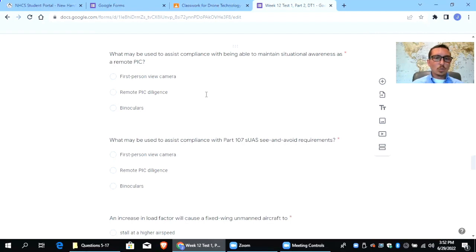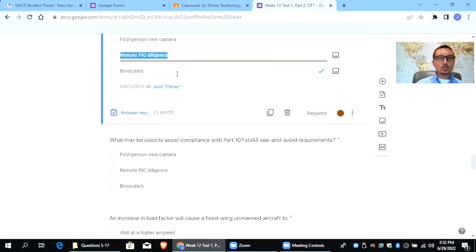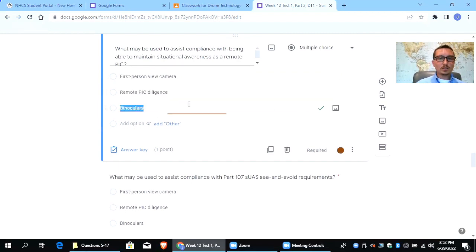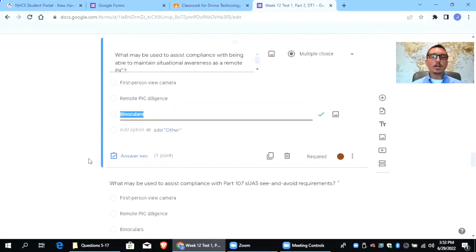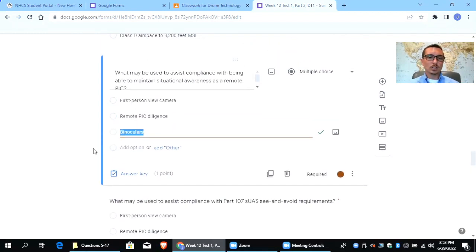Okay, so what may be used to assist compliance with being able to maintain situational awareness as a remote pilot in command? This one can get tricky. The next question is where they try to trick you.